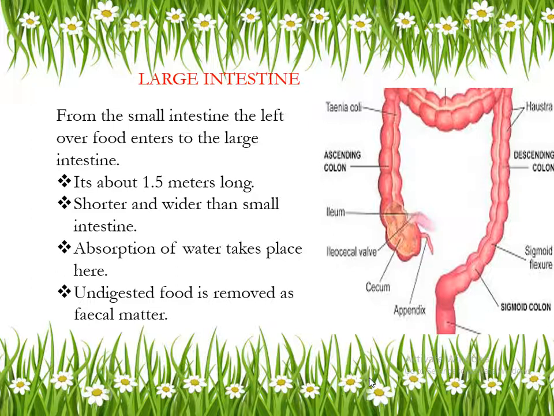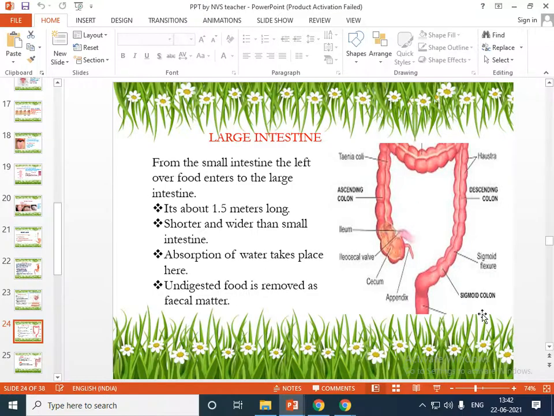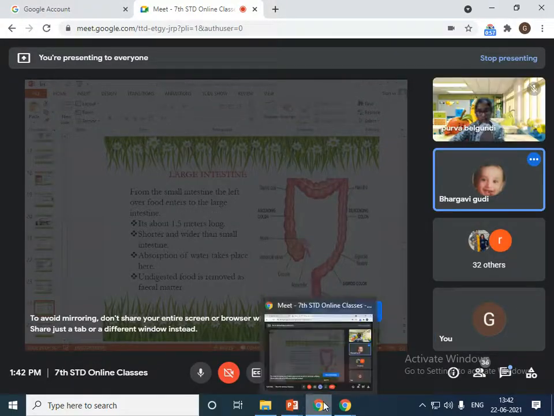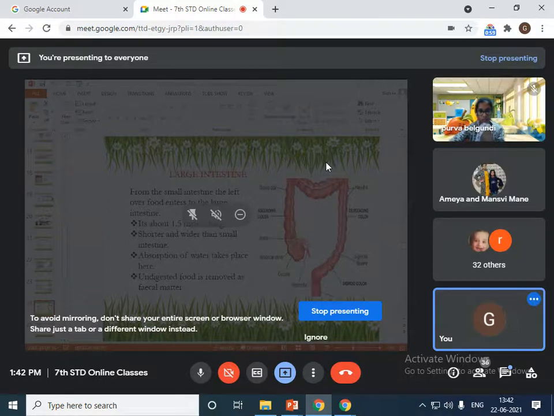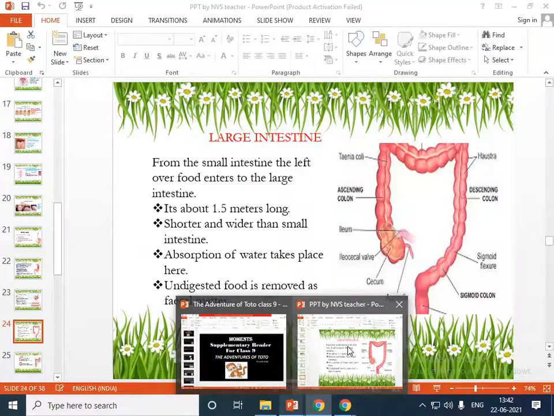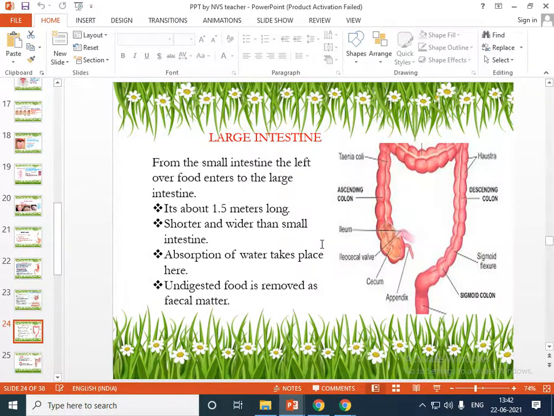A finger-like projection or finger-like shape. What is that called? Villi.